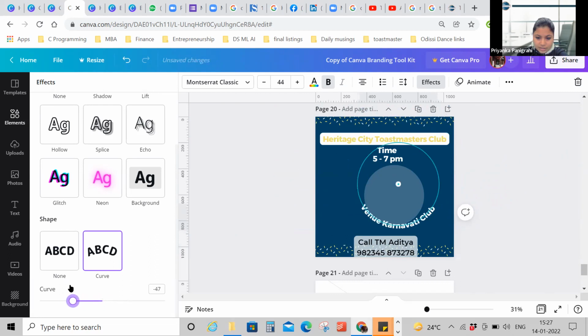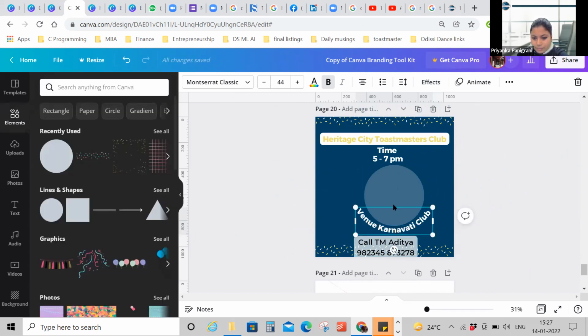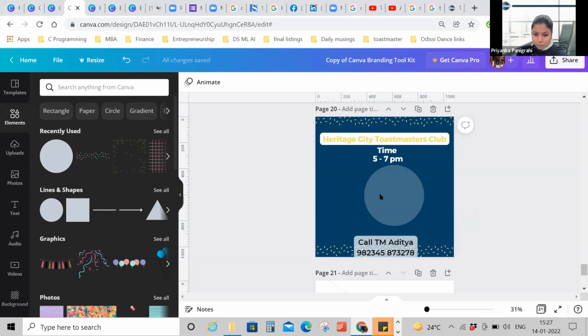So after you've placed the circle, you can have this kind of arrangement, where it is aligned with the circle above. You see the bottommost point of the curvature of your text is coinciding with the bottommost point of the circle. So this gives a symmetry, which is a good element to have in your posters, right?